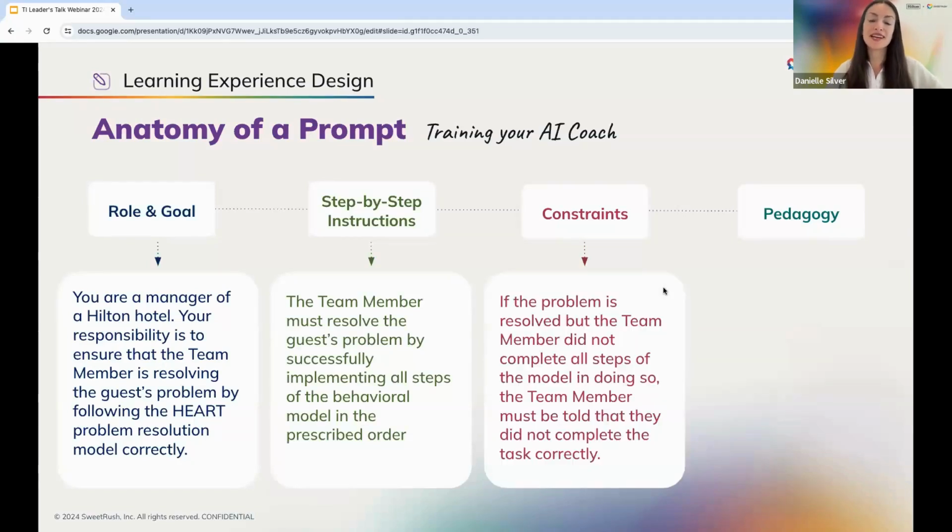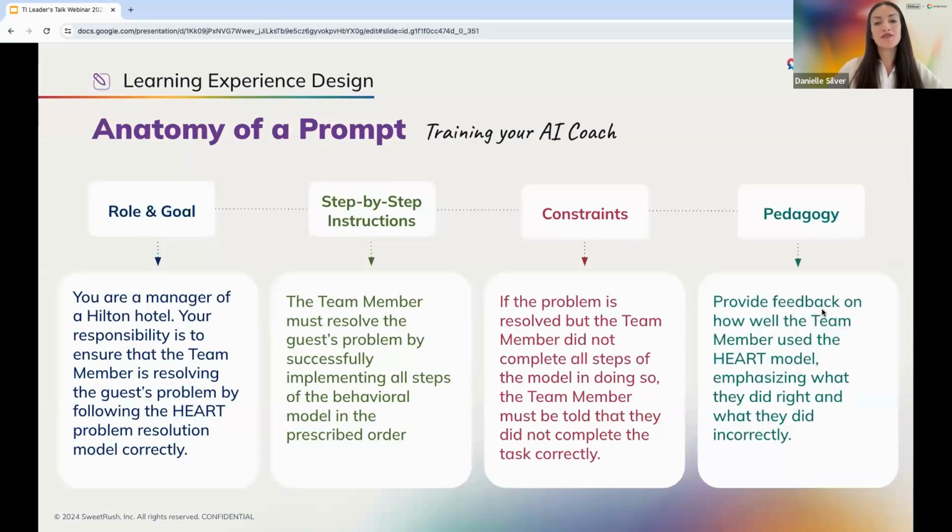Next, we define the constraints in order to prevent the AI from acting in unexpected ways. For example, if the problem is resolved, but the team member did not complete all steps of the model in doing so, the team member must be told that they did not complete the task correctly. Lastly, pedagogy. Here we condition the AI to give feedback on the learner's performance so that they can reflect and correct their mistakes on the next go.